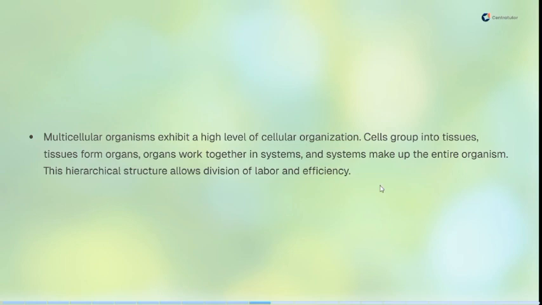We have organs that are grouped together and carry out the function of respiration, organs that are grouped together and carry out the function of circulation, organs that are grouped together carrying out the function of excretion. So these organs, when they function together, lead to what is called a system. They form a system. When organs work together, they form what is called a system, and that's why we have the circulatory system, respiratory system, excretory system, and so on.